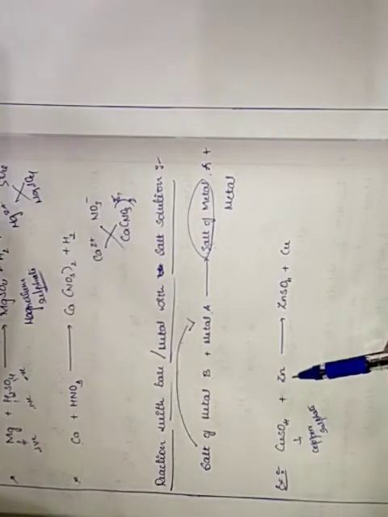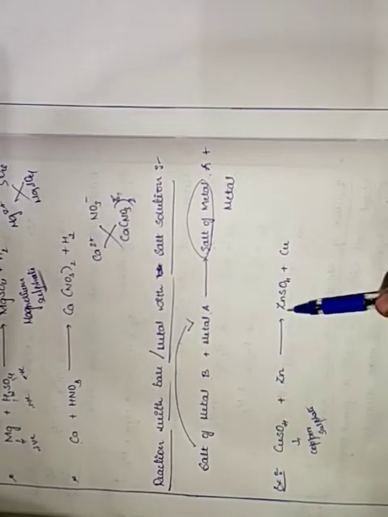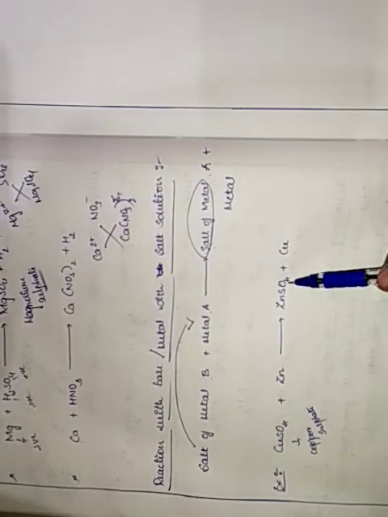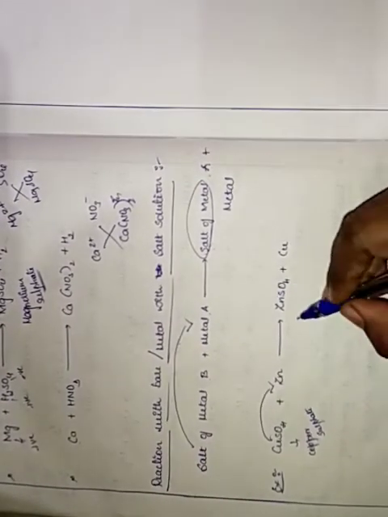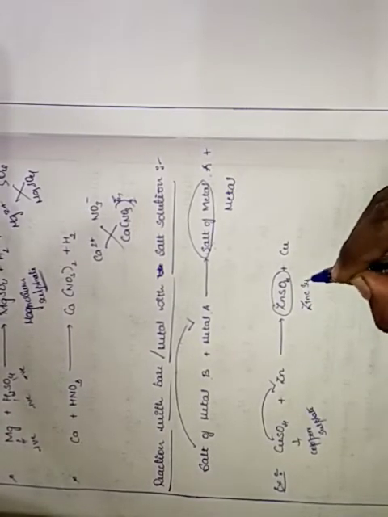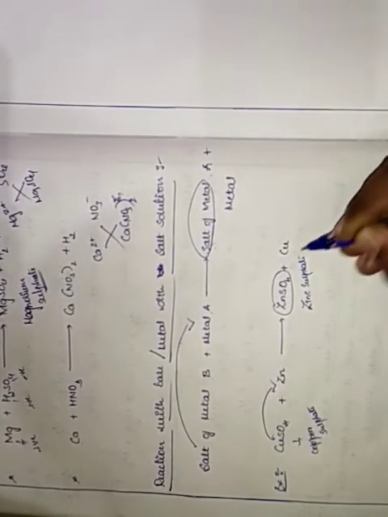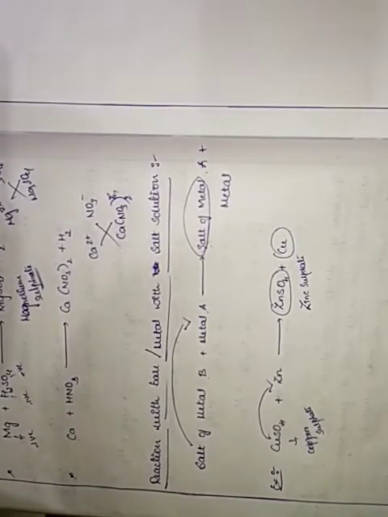This is the zinc which I have taken here. It gives rise to zinc sulfate, whereas it is giving out copper.